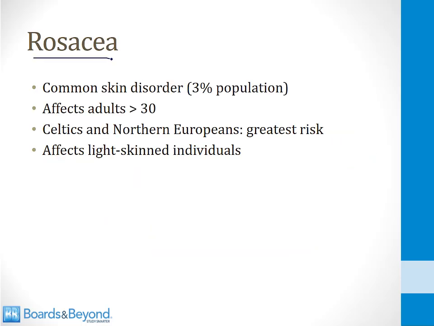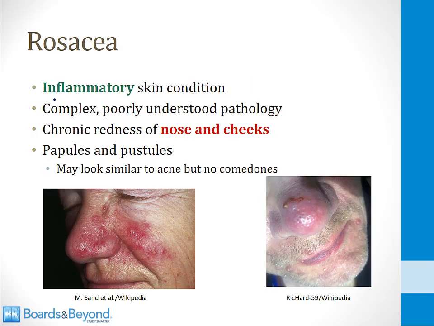Let's talk about rosacea, which is a common skin disorder. About 3% of the population has rosacea. It's a problem that occurs in adults over 30 years old. You'll very commonly see this in older or elderly patients. People whose ancestors come from the Celtic region or Northern Europe are at the greatest risk, and also people who are light-skinned are at the greatest risk. Rosacea is an inflammatory skin condition. It is a form of dermatitis. The pathology is complex and poorly understood.